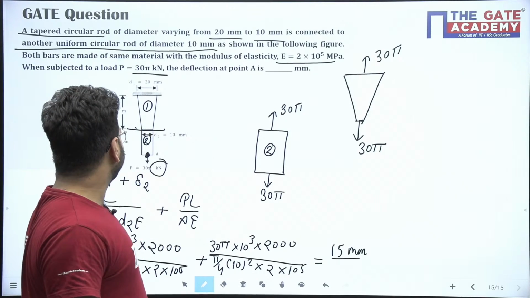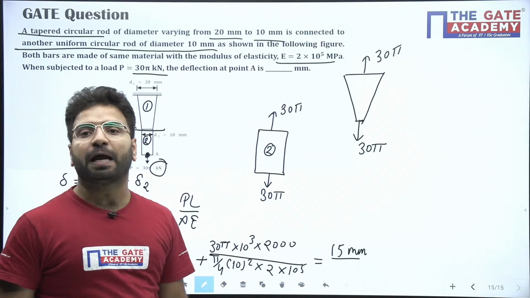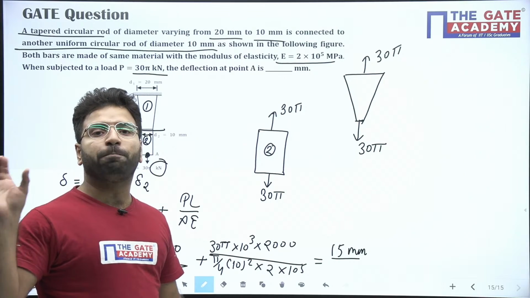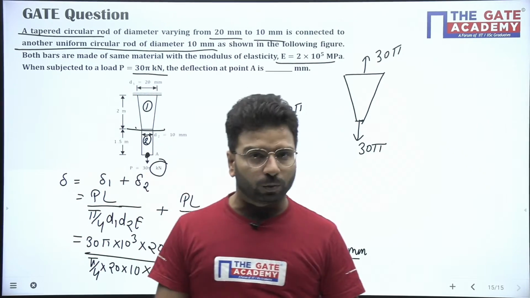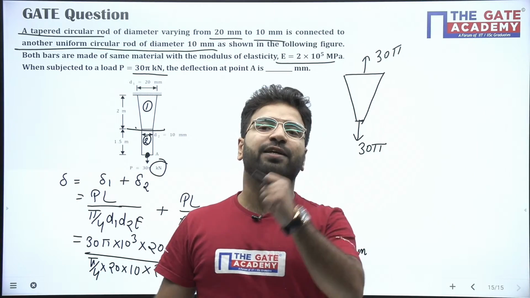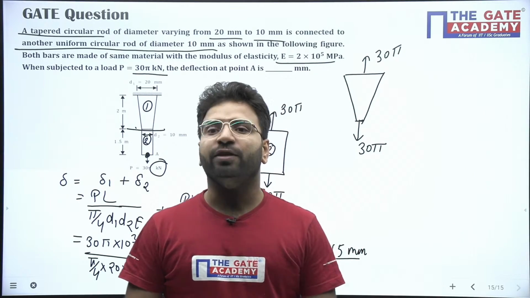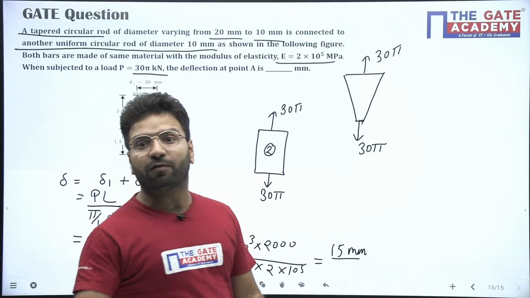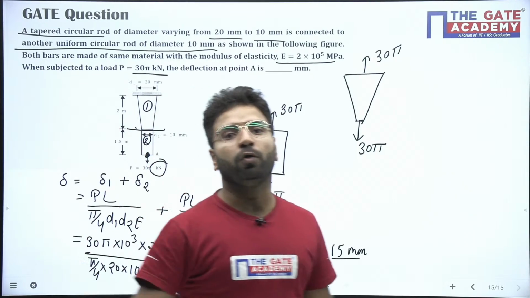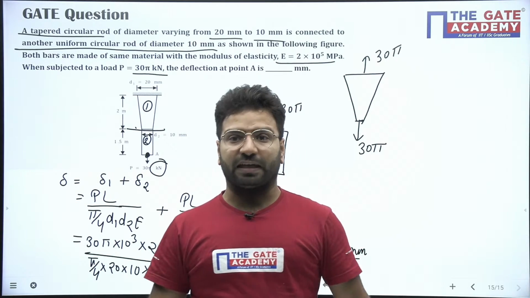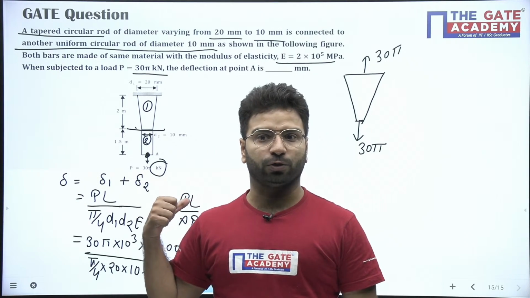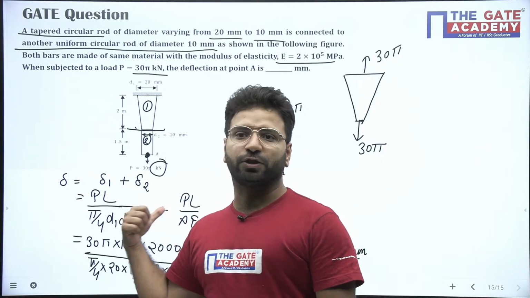Okay, so remember the formula for the tapered bar is PL upon pi by 4 d1 d2. You cannot take (d1 + d2) by 2. If you do, the answer will have some error, and it will not be a minor error. The error will be almost 10%. Almost 10% error will come if you take the average diameter. So don't take the average diameter. Go with this concept, beta.